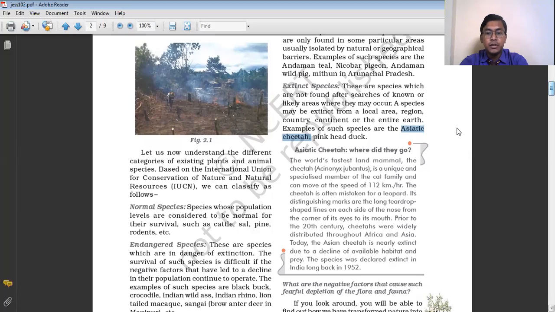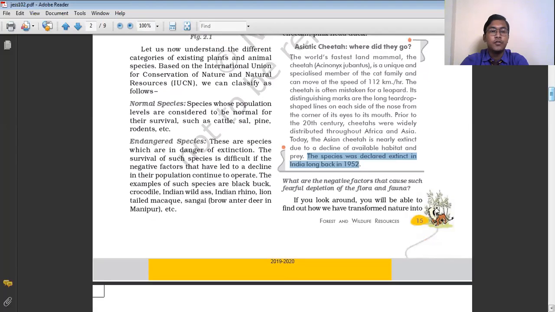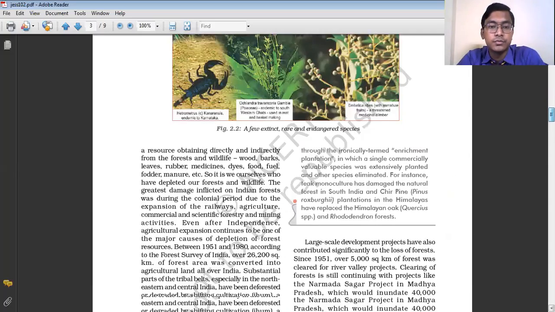But today, the Asiatic cheetah is nearly extinct due to the decline of available habitat and prey. From India it is extinct, but from other regions also it is about to become extinct because the habitat where they live is no more favorable, and food is also not available to them. This species was officially declared extinct in India in the year 1952.